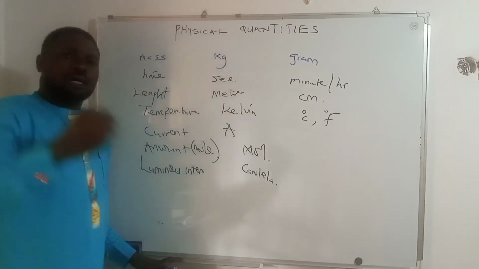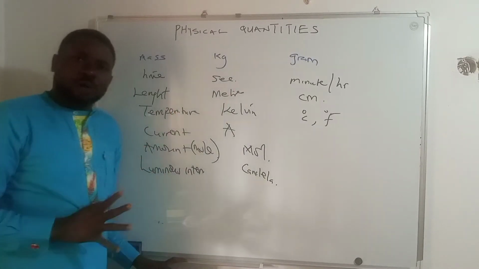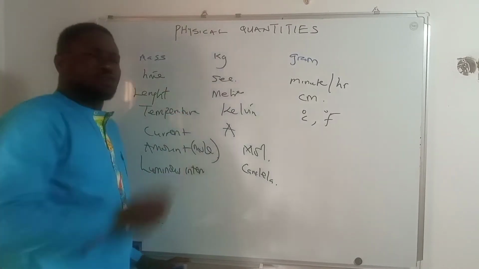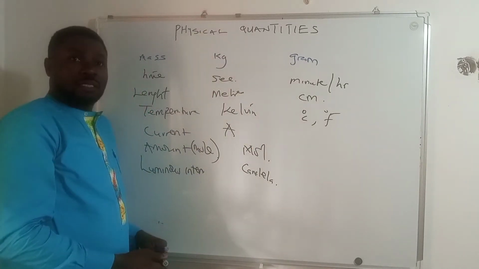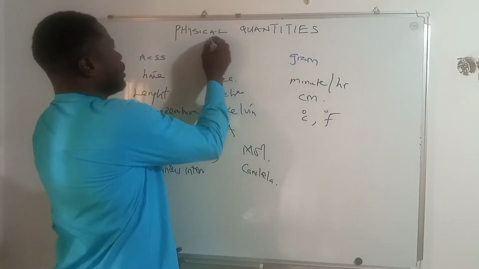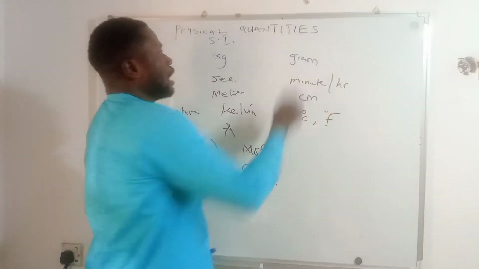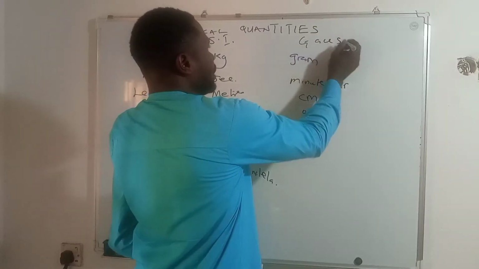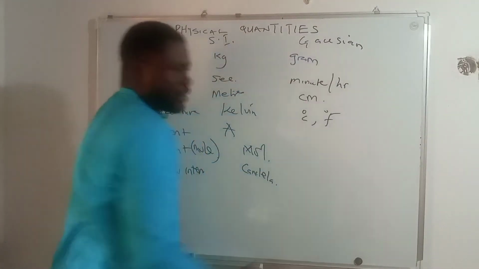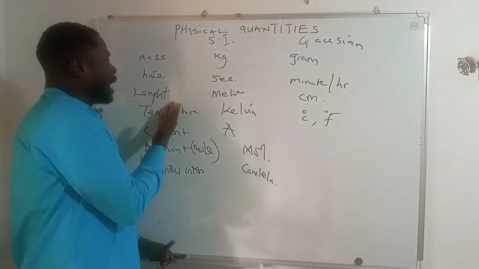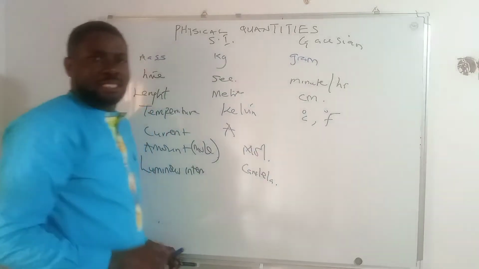So for every physics student, it's important that these basic quantities must be known. The unit must also be known as well, because I've given you two types of units. Now this is always called the SI unit, systeme international, and this one is called the Gaussian unit. So the units are basically divided into two. We have the SI unit and the Gaussian unit. So it means that the length or distance has the SI unit in meters and the Gaussian unit in centimeter.